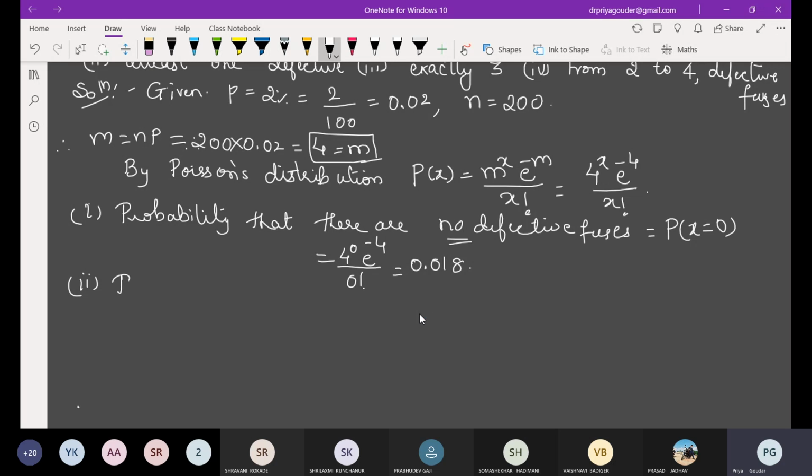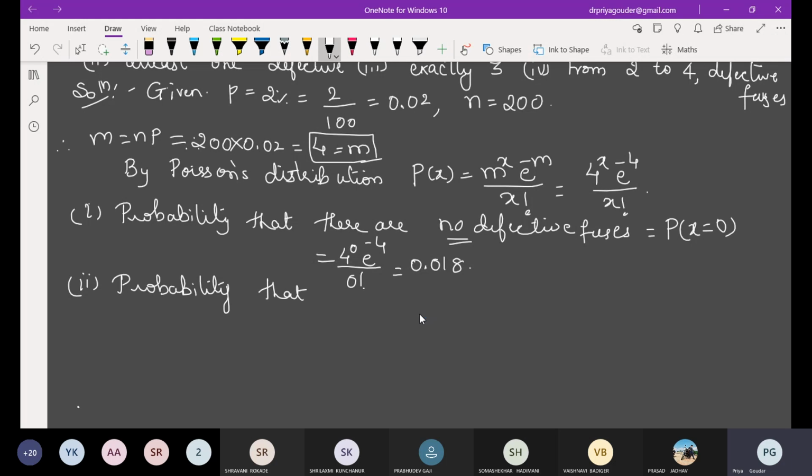What have they asked in the question? Only the probability value, isn't it? So this much is enough. Suppose they had given that there are 2000 boxes or 1000 boxes and asked to find the number of fuses, then this probability value should be multiplied with that number. Here there is no need, so continue.